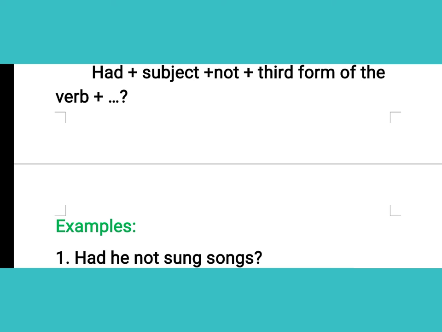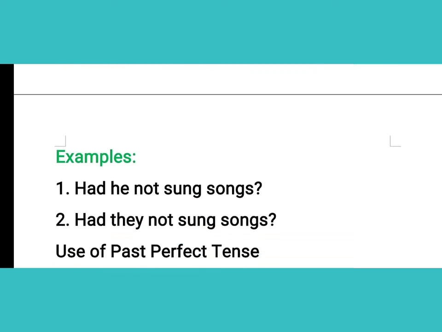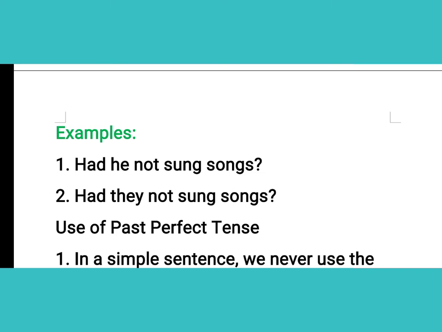So what is the sentence? Had he not sung the songs? So here is the question mark. Next is, had they not sung the songs? So this is again the second example that you can see here.